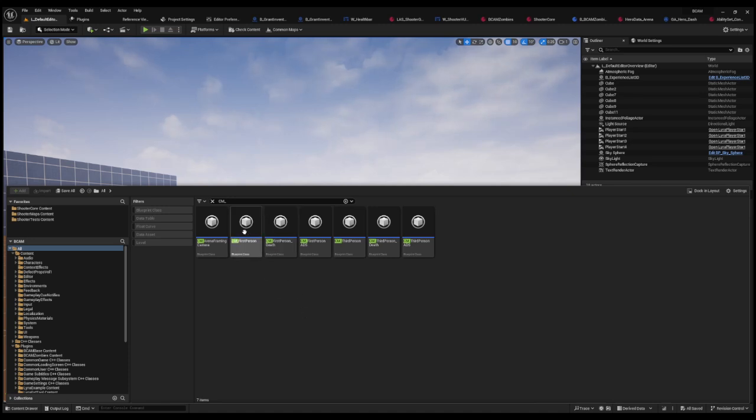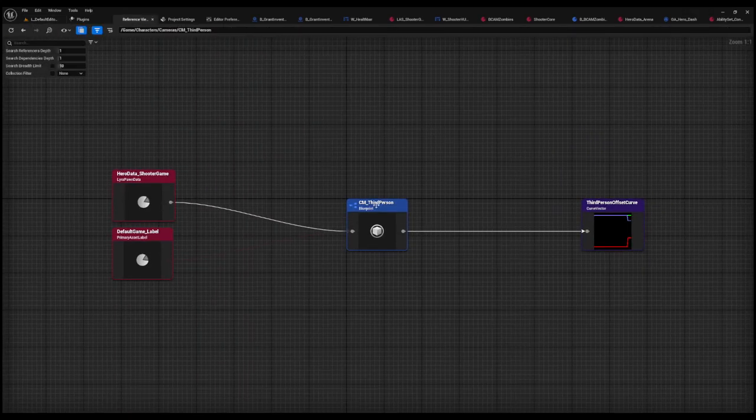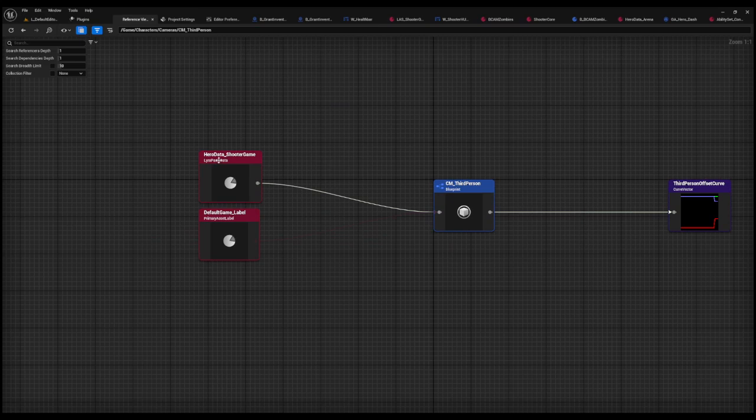Well, this one that I made, sorry. So we'll not jump into that quite yet. Third person camera, that's the default. So let's go ahead and look at its references, right? Third person camera is set up as a 5.3 to use the Hero Data shooter game and default game label data assets.